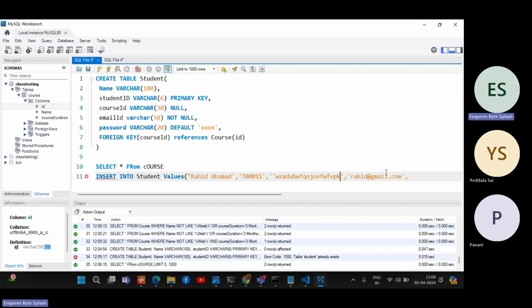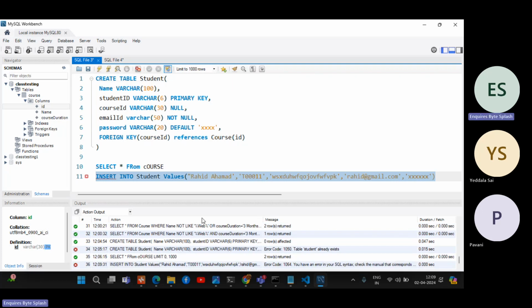Now we have mandatory value anyway. So what is the password? I will give XXX. Anyway, anything you can give, in between 20 value. So if you're adding numbers, there are no double or single quotes because that is a number. Now you can insert. That will be inserted.